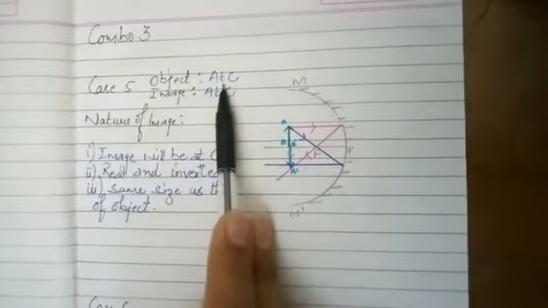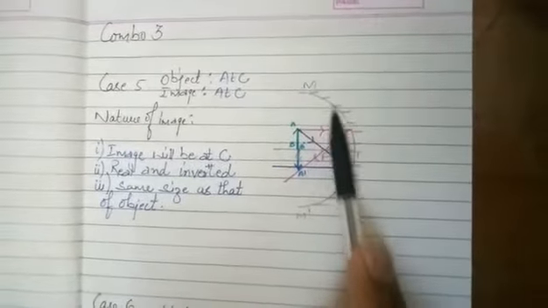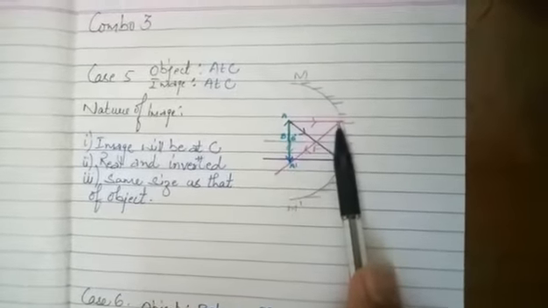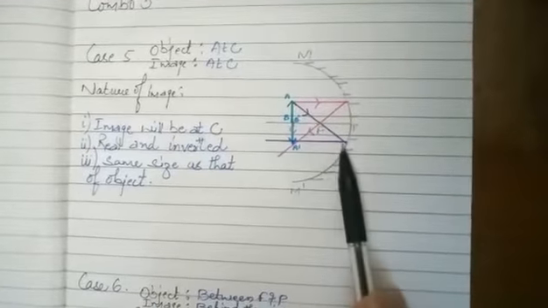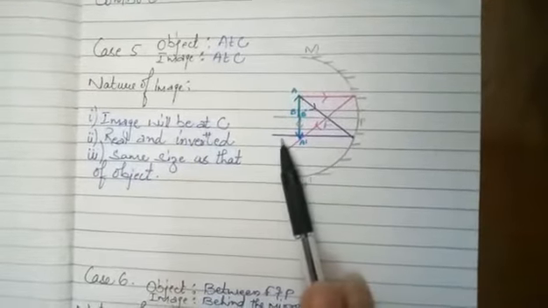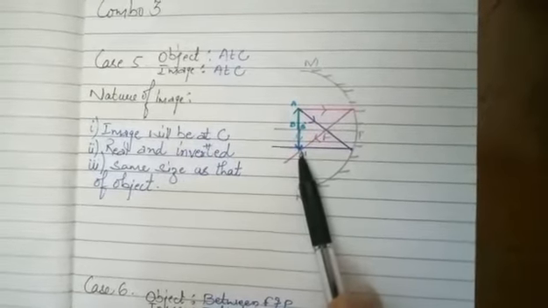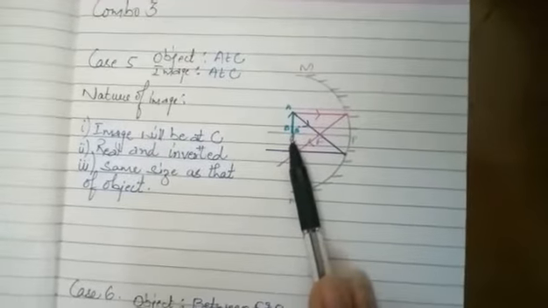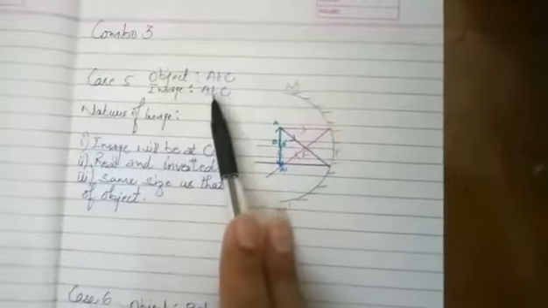Imagine the object is at C. This is a very interesting case. See, the object is at C and the ray which is passing parallel will pass through focus, and the ray which is passing through focus will pass parallel to the principal axis. Now as you can see, both rays are meeting at a point and this is exactly at C. Meaning if the object was at C, the image will also be at C.